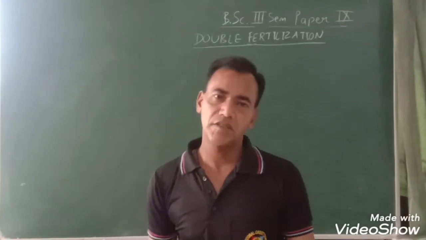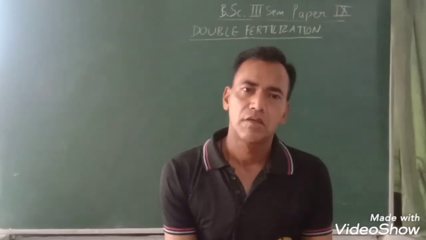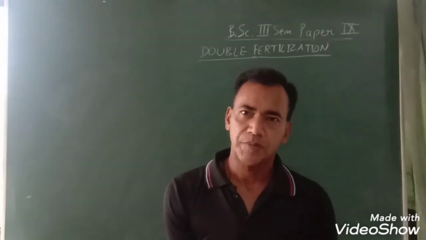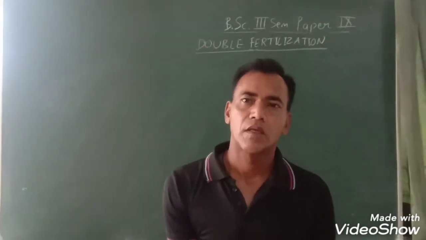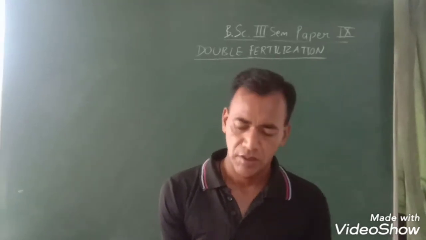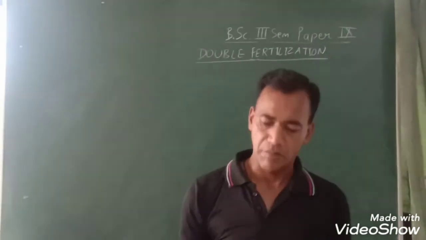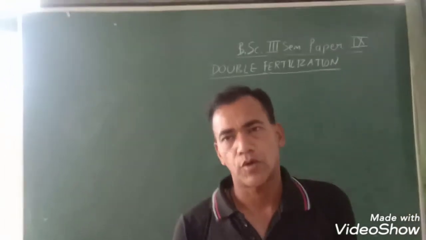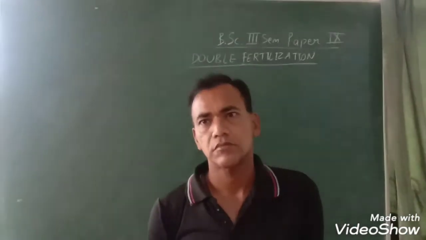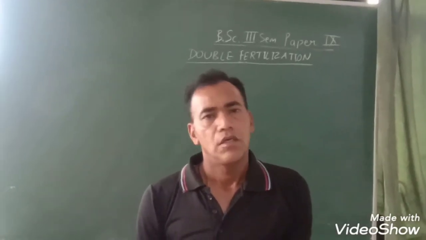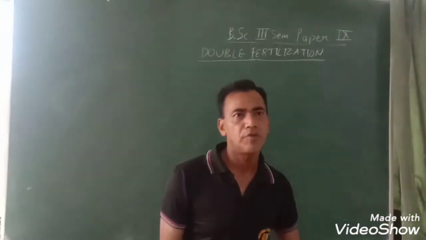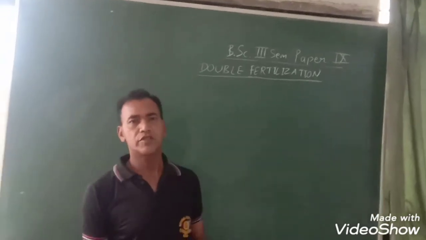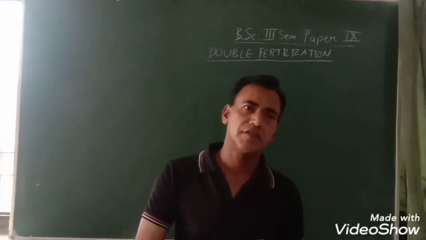In this series of e-learning, we have discussed various aspects of plant embryology. Till now, we have discussed the development of male gametophyte, female gametophyte, and the complex process of fertilization. A very unique phenomenon is being observed in the case of angiosperms, which is known as double fertilization.